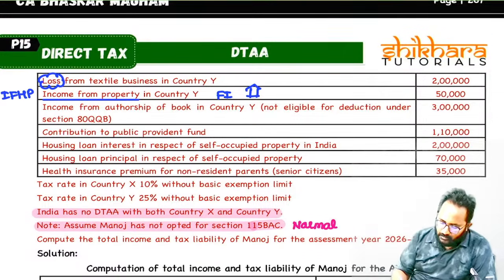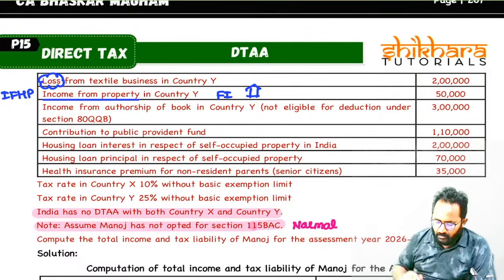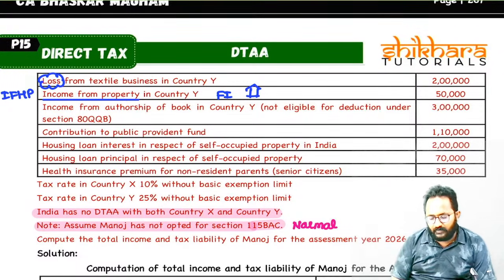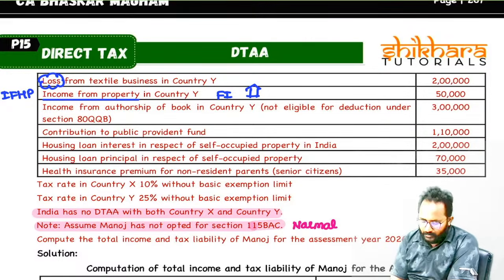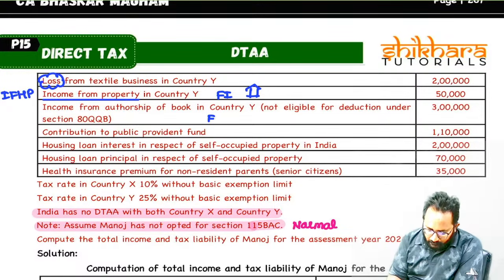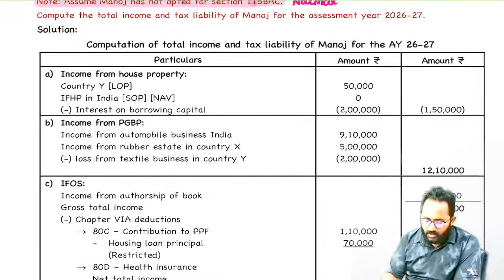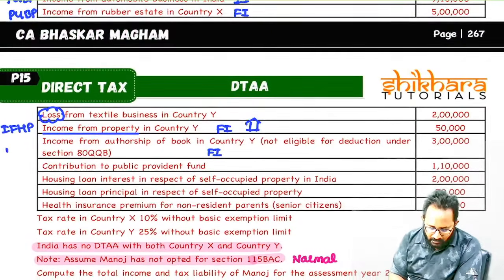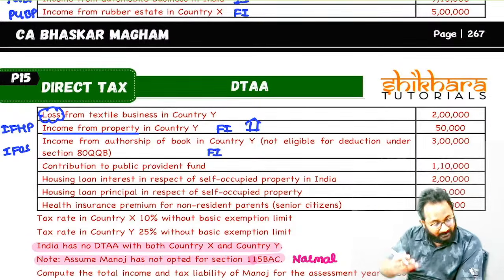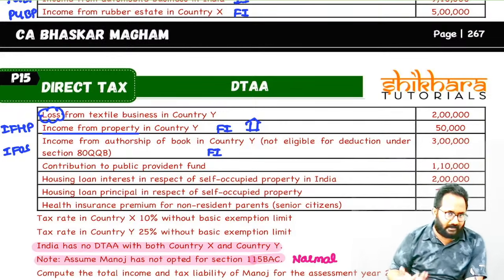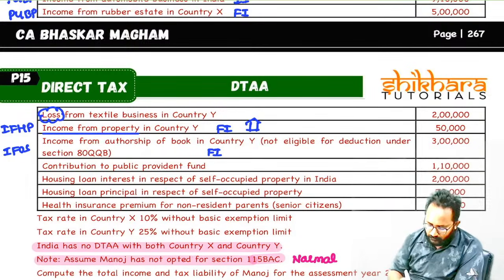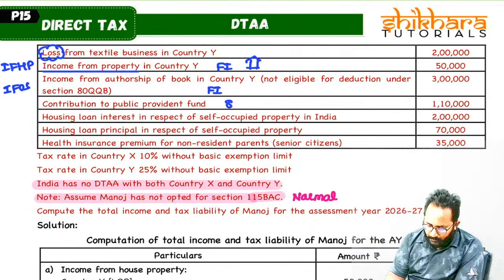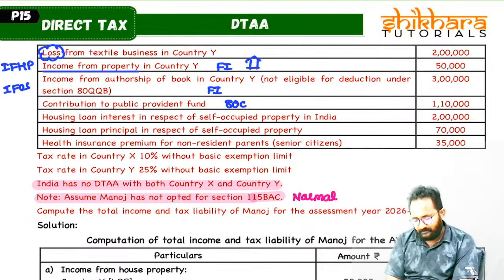Next one, income from the authorship of a book in country Y, not eligible for deduction, but it is also foreign income. Authorship of a book, so we are going to tax under the income from other sources. You have other businesses, so that's why this royalty income will be taxed under what? Income from other sources. Contribution to public provident fund, 80C.